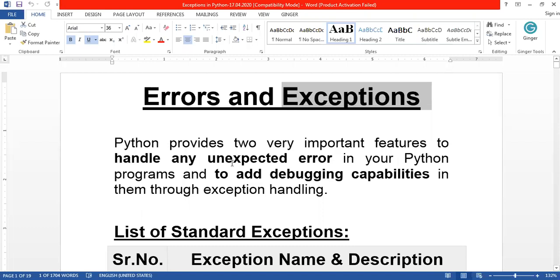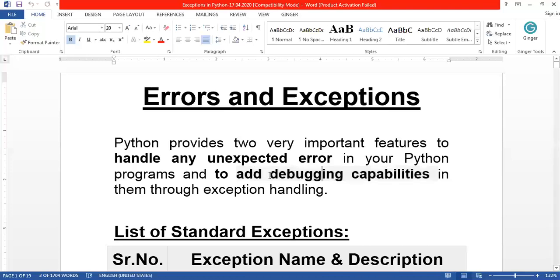So, how to handle any unexpected error and how to debug that error by throwing messages to the user. Once an error occurs, the message will be thrown to the user: this type of error occurs here. So the user automatically comes to know the type of error, and then he will take care of how to handle that error.